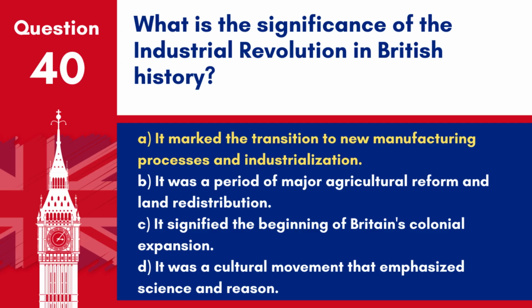Answer: A. It marked the transition to new manufacturing processes and industrialization. The Industrial Revolution was significant for transforming Britain's society by introducing new manufacturing processes and leading to industrialization.